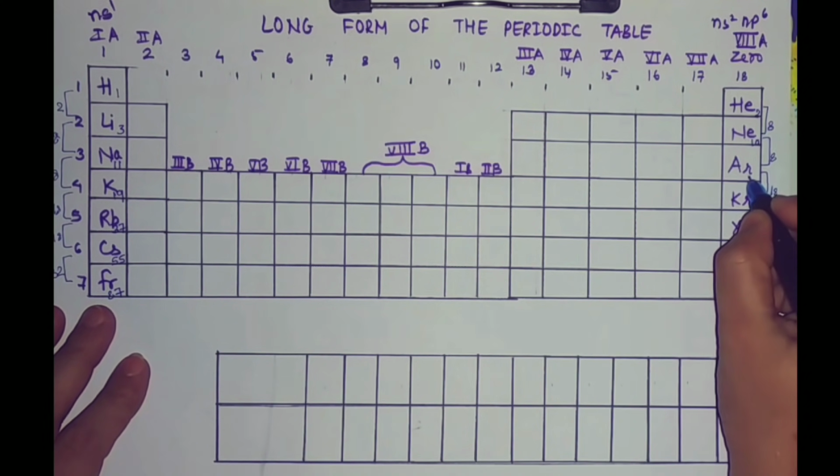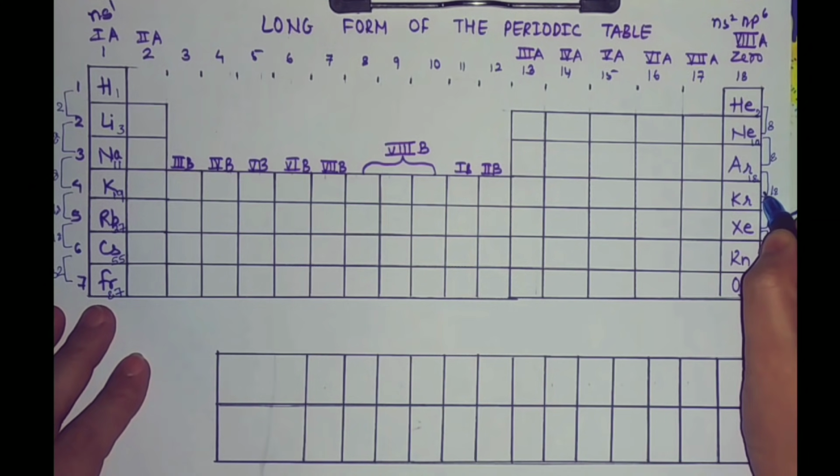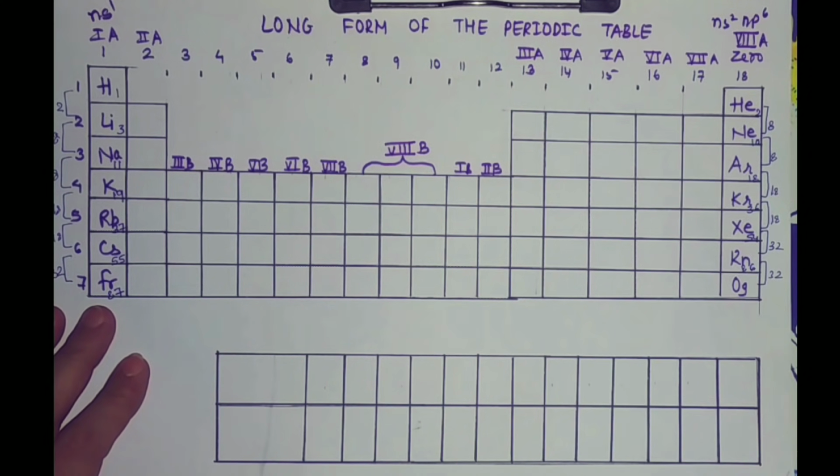10 plus 8 is 18. That is the atomic number of argon. 18 plus 18, that is 36. That is the atomic number of krypton. 36 plus 18, that is 54, is the atomic number of xenon. 54 plus 32, that is 86. That is the atomic number of radon. 86 plus 32, that is 118. That is the atomic number of oganesson.